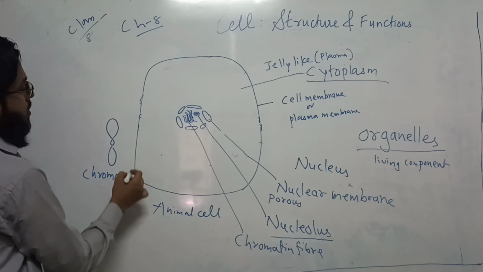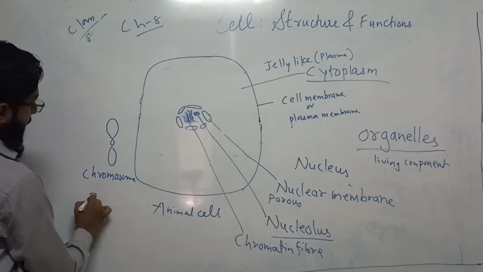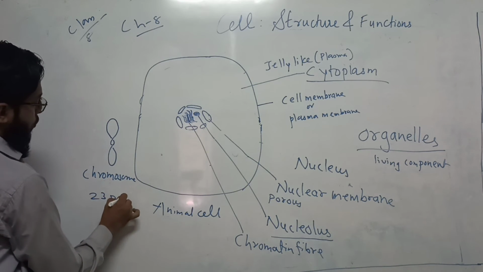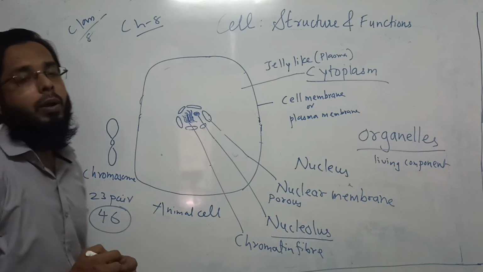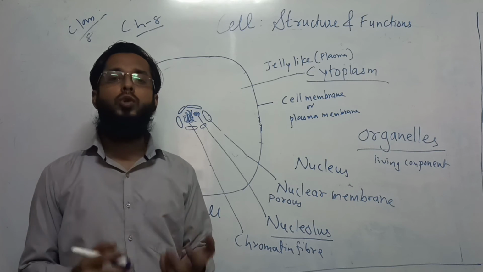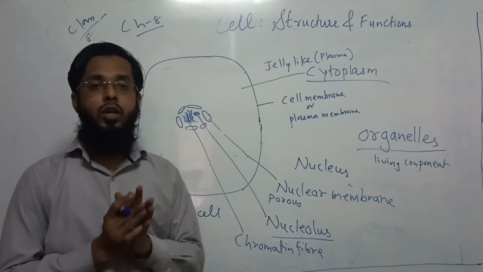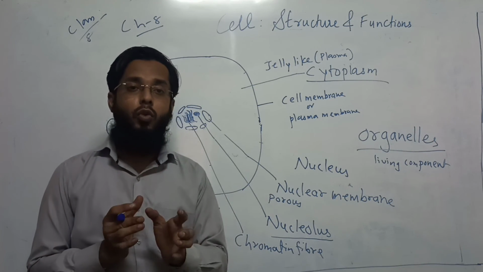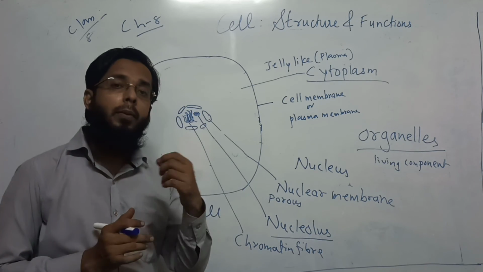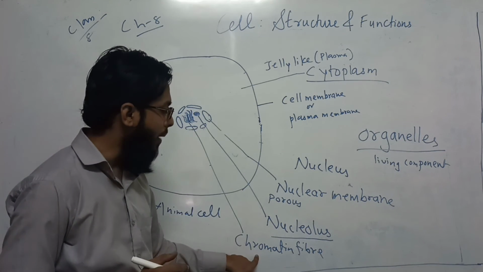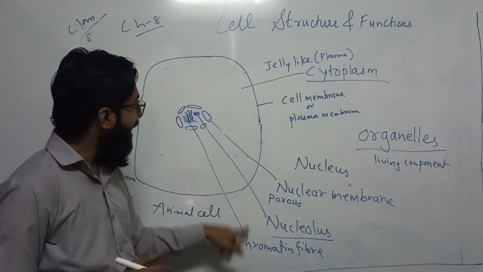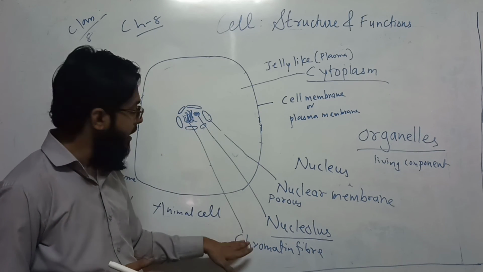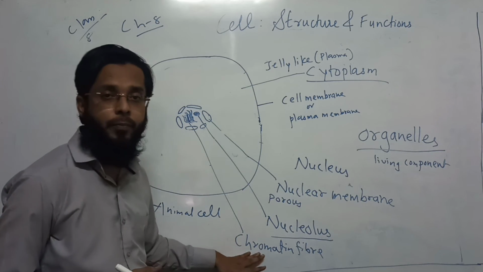So how many chromosomes are formed? 23 pairs of chromosomes are formed during cell division. That is 46. Human beings have 46 chromosomes during cell division. This word chromosome is new for you, but it is actually chromatin fiber, which is DNA. Normally when a cell is observed under the microscope, it is chromatin fiber.